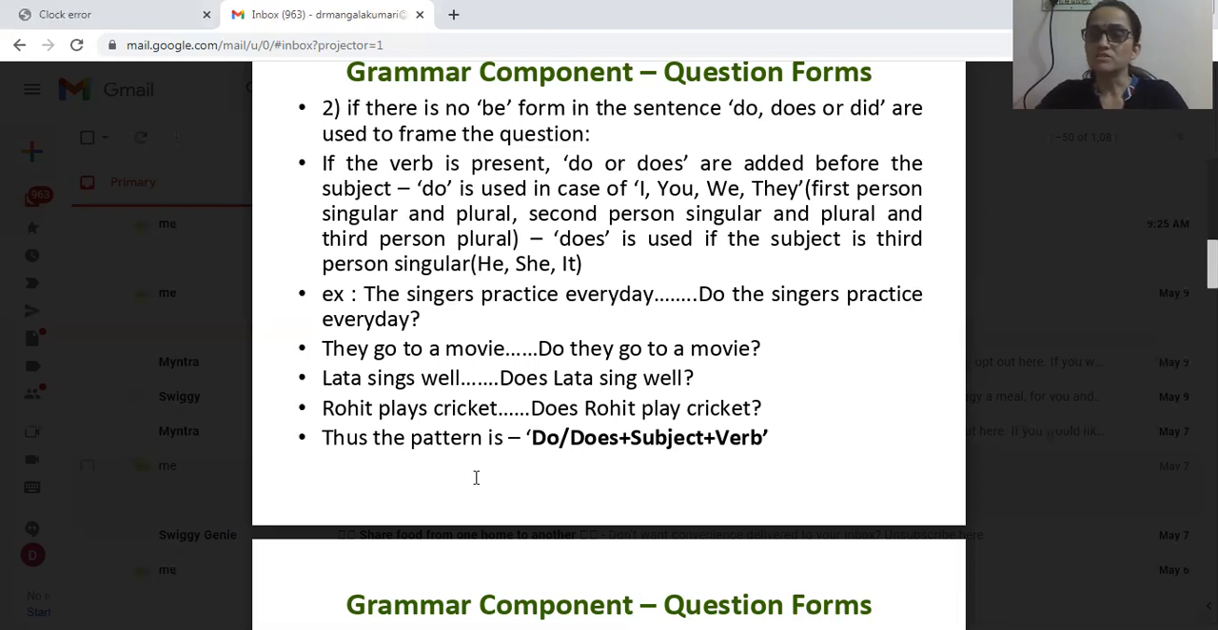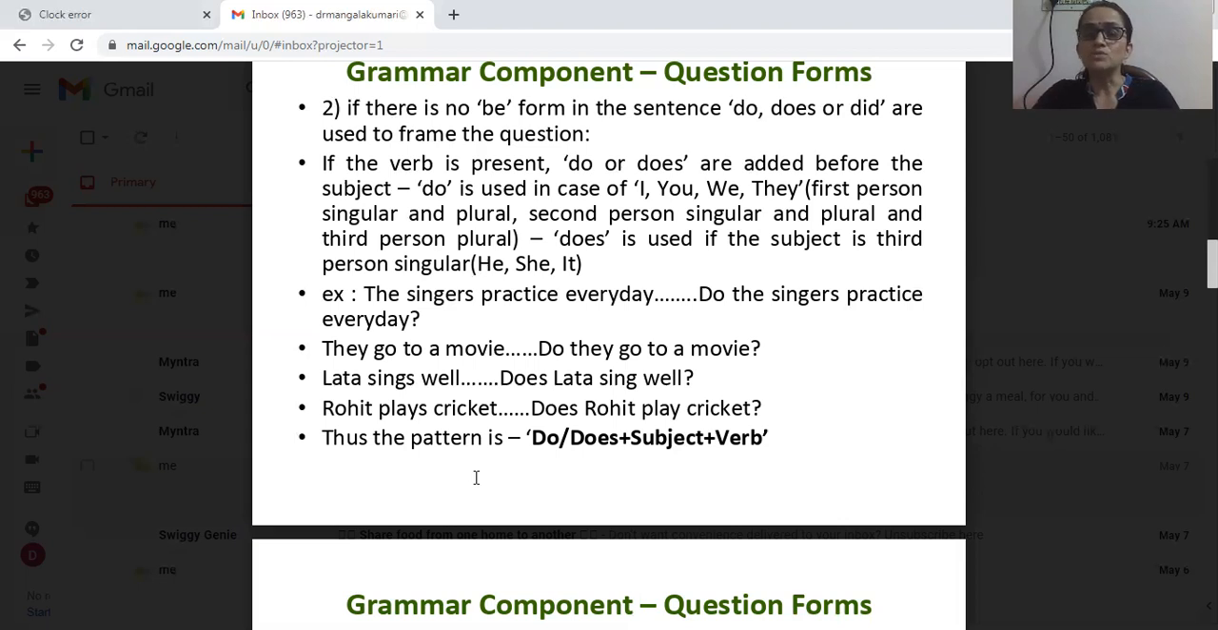Then the second person, both singular and plural, we use you only. There is no other form for plural second person. You itself is used for both singular and plural. And third person plural is they. With these pronouns, do is used.